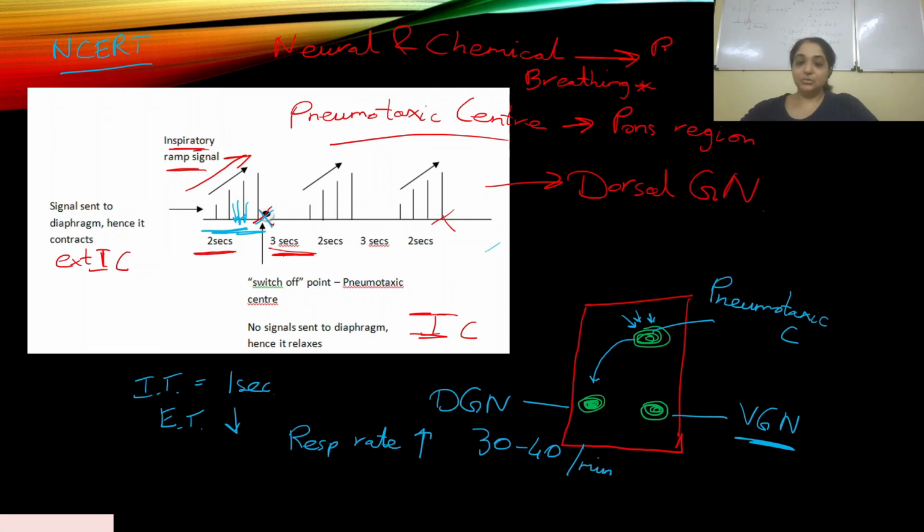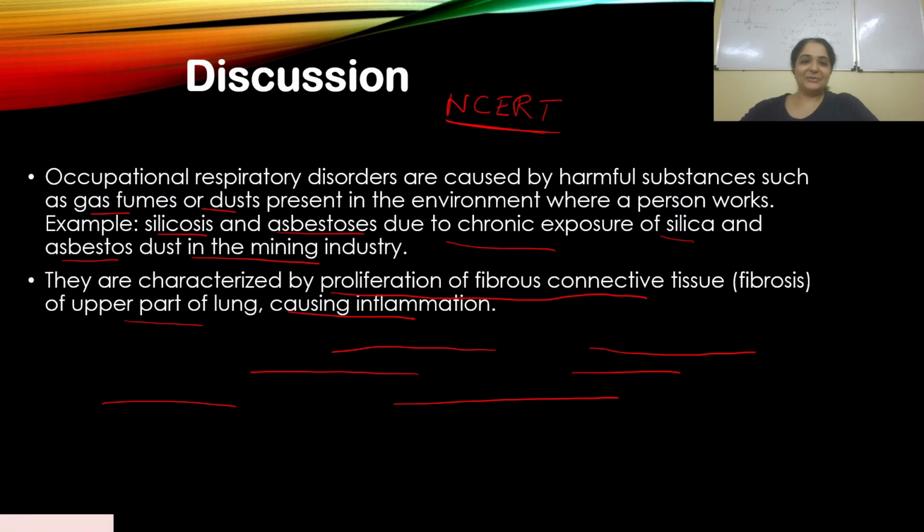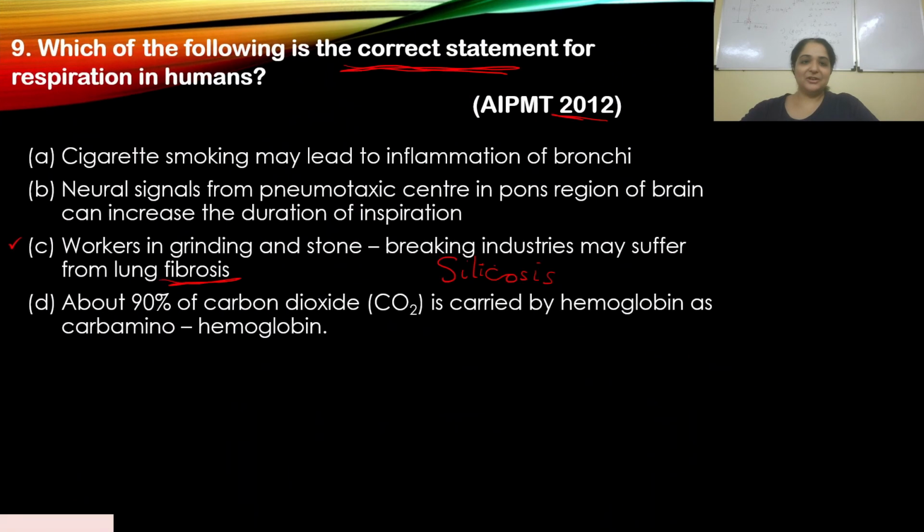So let's go back to our question here. Our question says, now look at option B. Neural signals from pneumotaxic center and pons region of brain can increase the duration of respiration. No, it cannot.